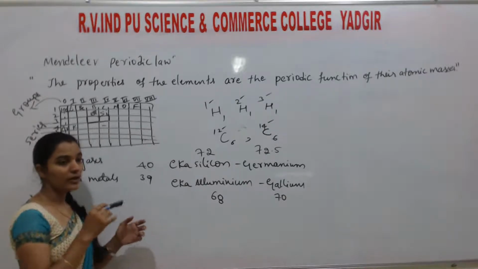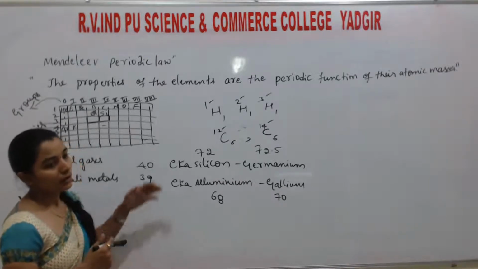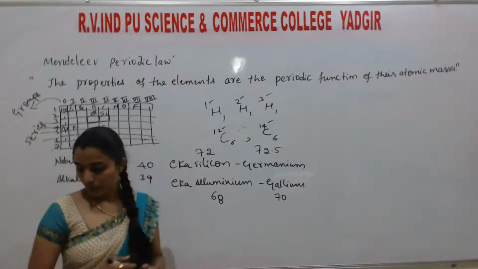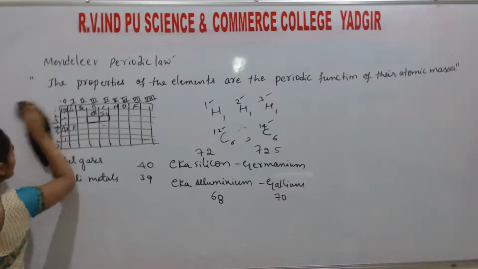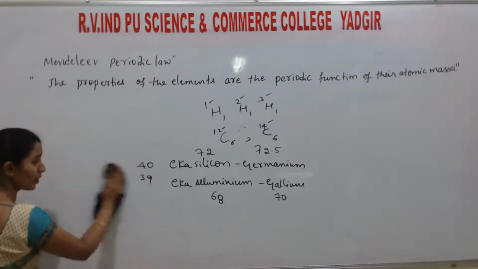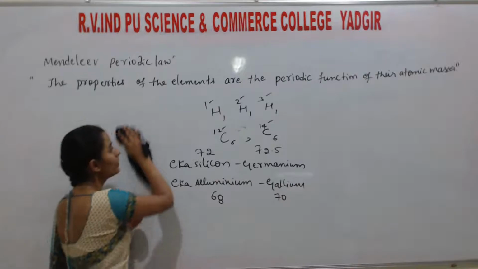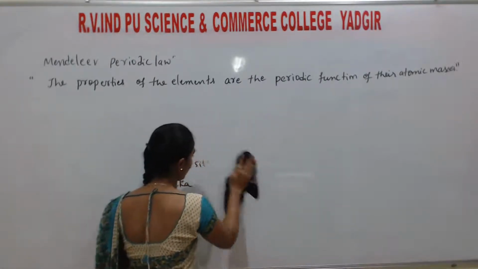Understand? Because of all these drawbacks, this theory is discarded, and finally we are following the modern periodic table. So this is all about Mendeleev's periodic table. The things you have to remember here are what is Eka silicon, what is Eka aluminum, what are groups, and what are series. Okay, that much is enough.